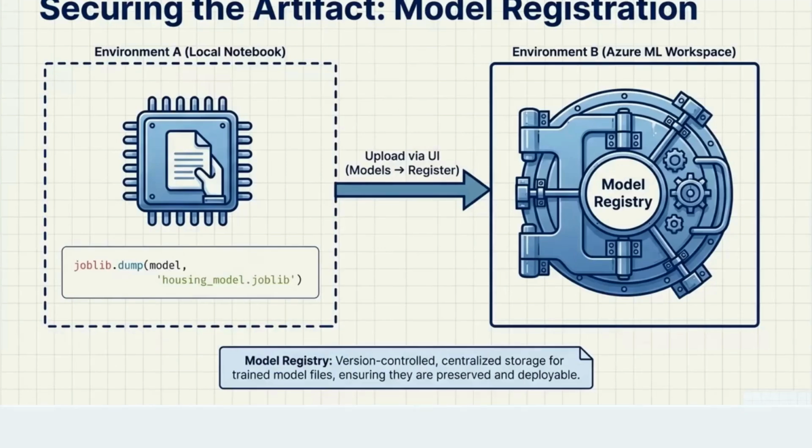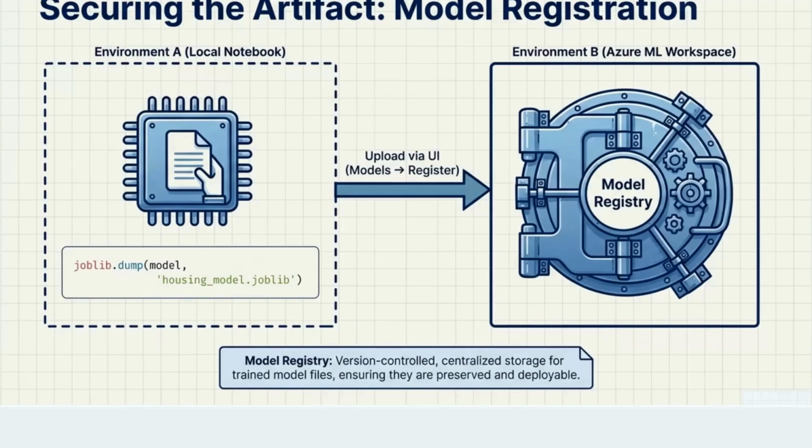Then you can secure your artifacts also. Artifacts in the sense, if you are using scaling techniques, then all your scaler files, maybe StandardScaler, MinMaxScaler, or anything, or if you are using joblib, or if you are using the model, for that you can store it in pickle file format, or joblib, or any other file format. Mainly pickle file formats are very popular; mostly you store into this. Then you register that model. Registering that model means you are making that model ready for production.